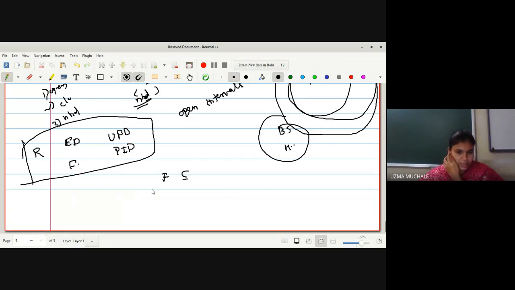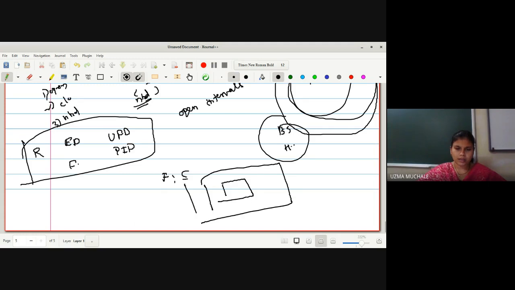What is the relation between field, ED, UFD, PID? Which one implies which one? This is the field, then UFD, then PID, and the last one is a ring.